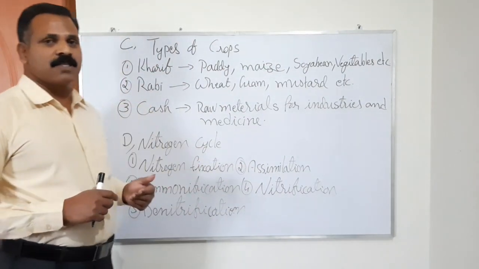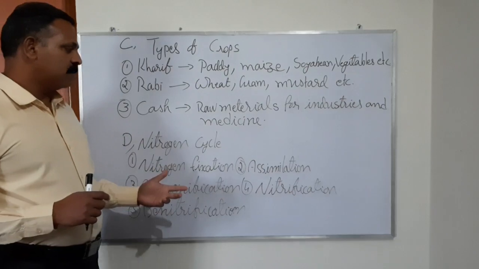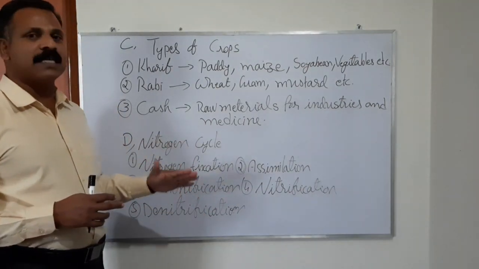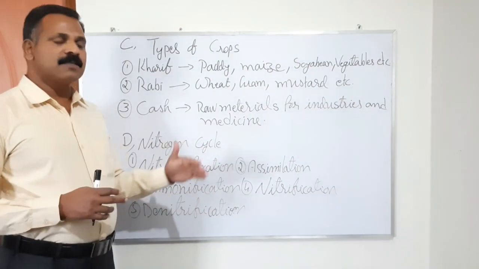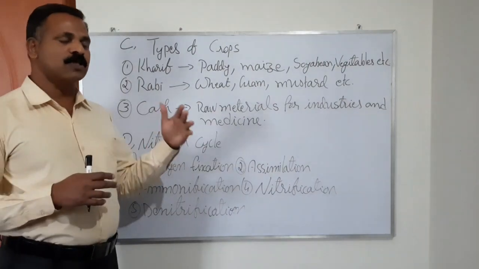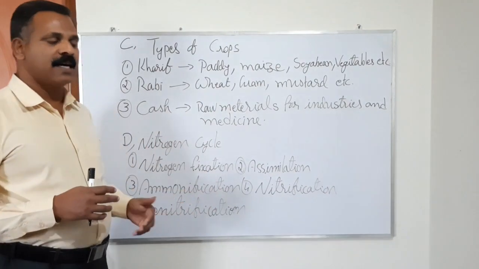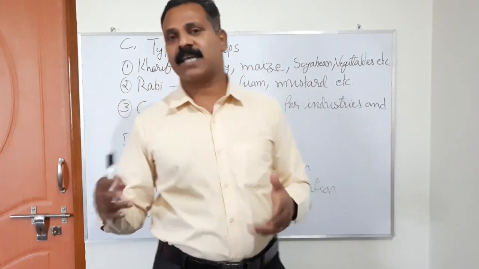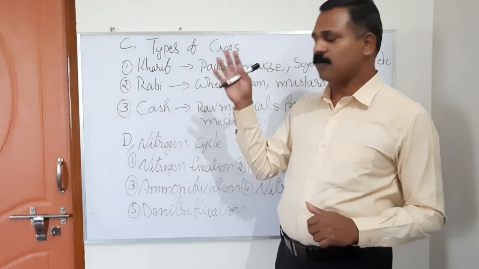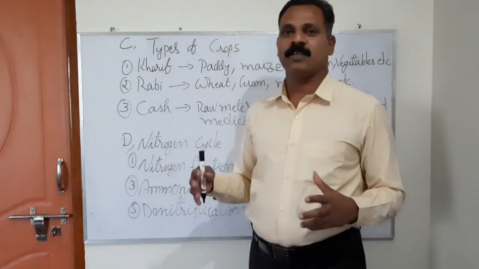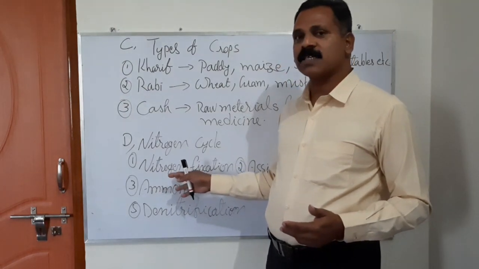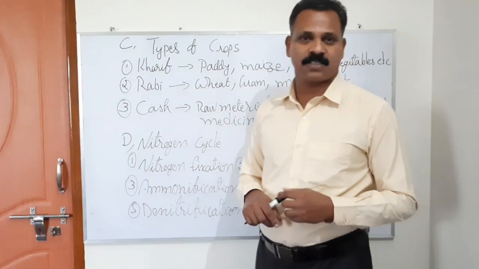When lightning takes place, nitrogen in the air reacts with oxygen and converts into ammonia and nitrates. This is washed down by rainwater and mixes into the soil, changing into dilute nitric acid. This nitric acid makes the soil fertile with nitrogen. So this is the atmospheric procedure of nitrogen fixation.